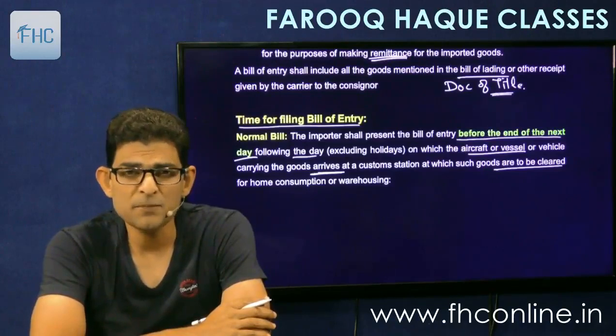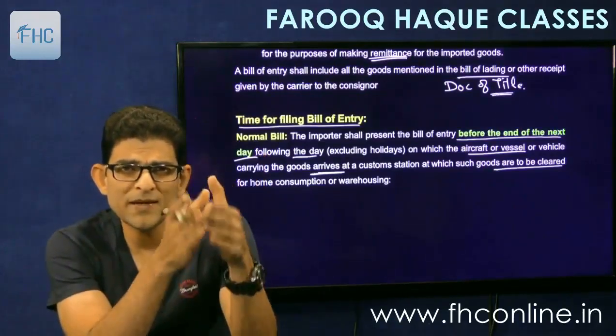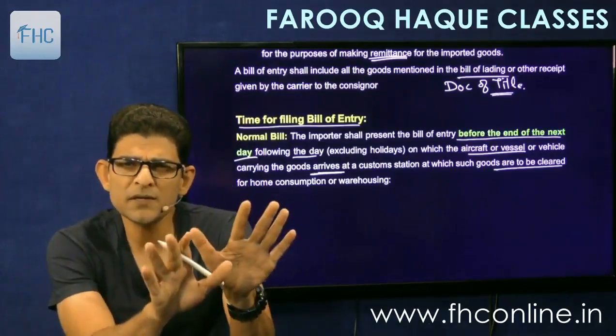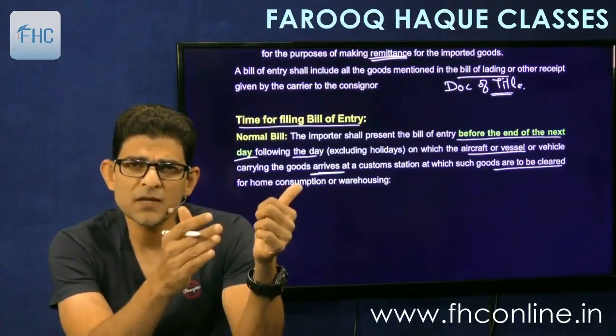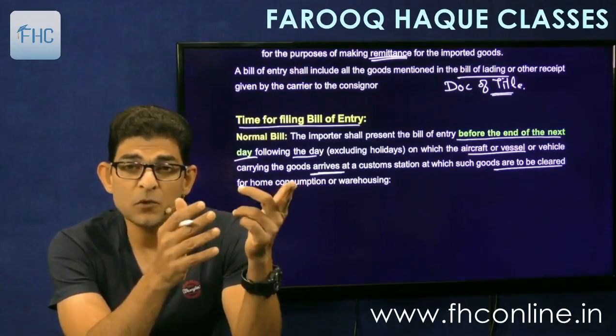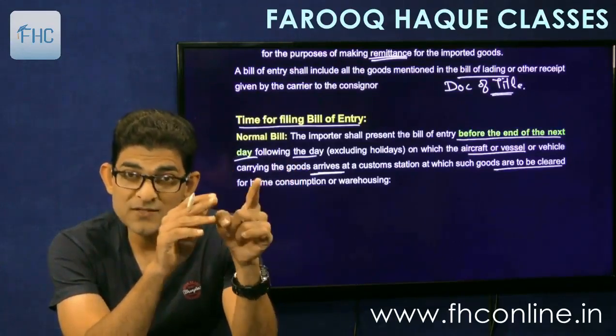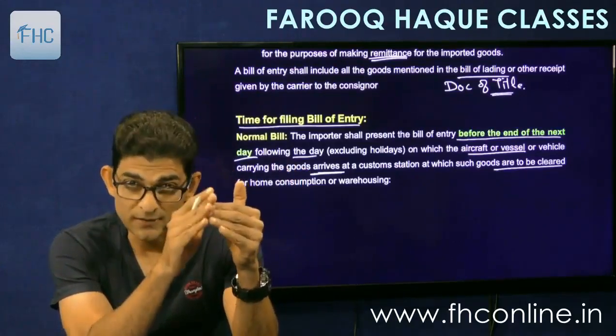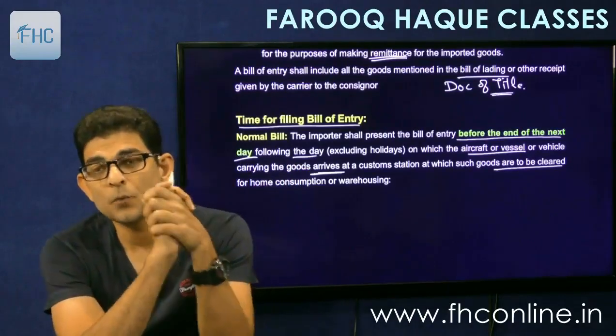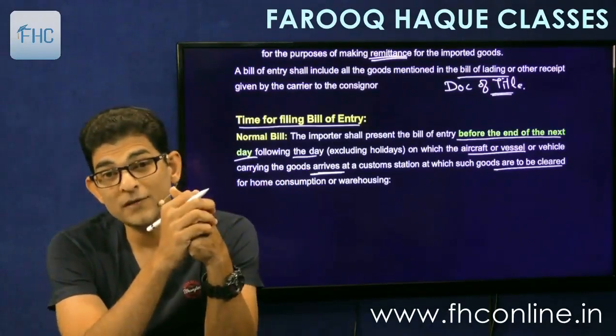Means in case of transshipment, when the goods come from Dubai and land in Bombay, but they are not to be cleared there. From Bombay we will take it to Chennai, and from Chennai we will clear. So bill of entry is to be filed at Chennai, next day after arrival in Chennai. Okay. So very next day you have to file the bill of entry.